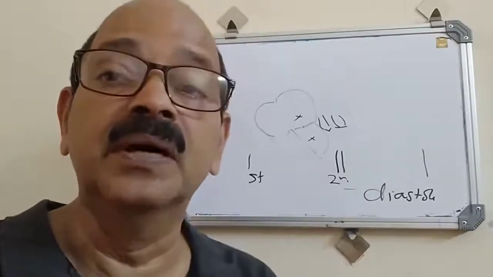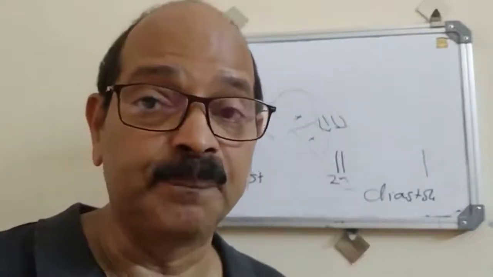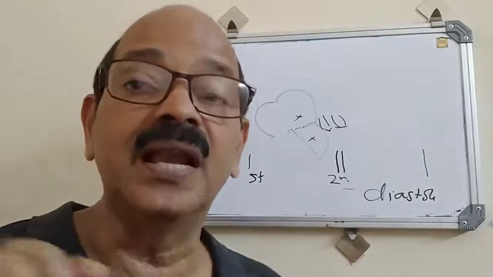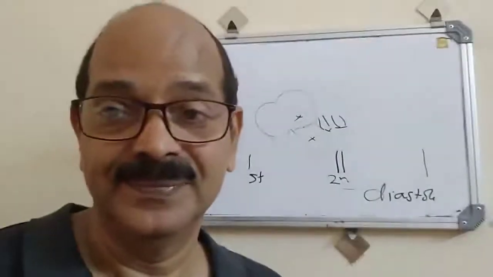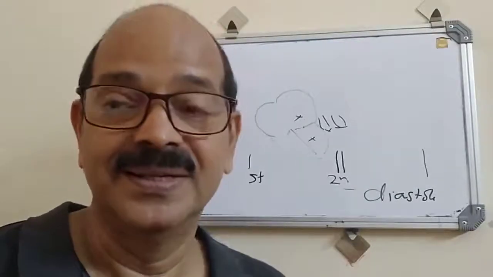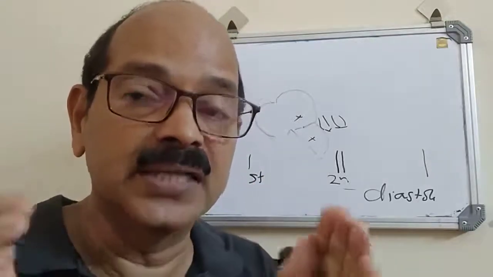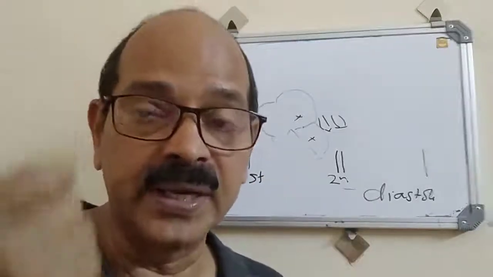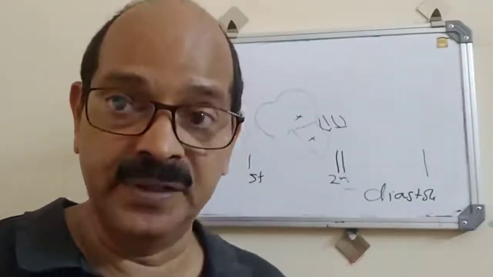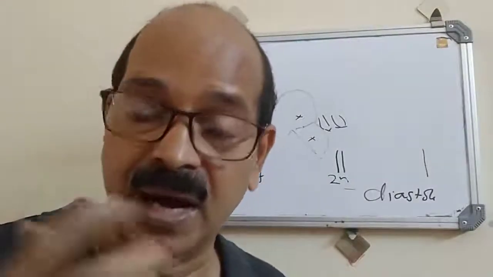For the left side aortic valvular lesion, the pitch of the murmur is high. So you should know high pitch and low pitch. High pitch is a hissing, musical sound, high frequency. Low pitch is harsher; the vibrations are spaced. These are high pressure systems, out of which the highest pressure is in the aorta. So aortic regurgitation will have a very high pitch. You may not get it. You need to auscultate with special precautions. Unless you do this, you may miss it, because it is not a harsh murmur.